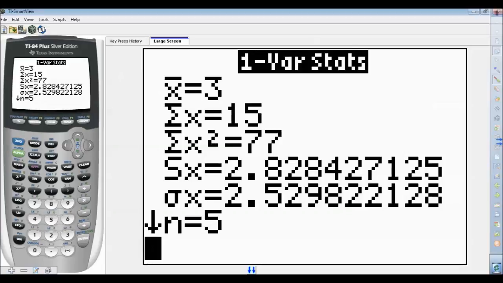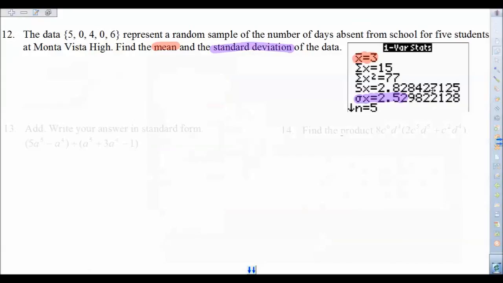The most important information here that you want are 2 numbers. The very top number was the mean. This number right down here is the standard deviation. So there we go. We can write those numbers in there.